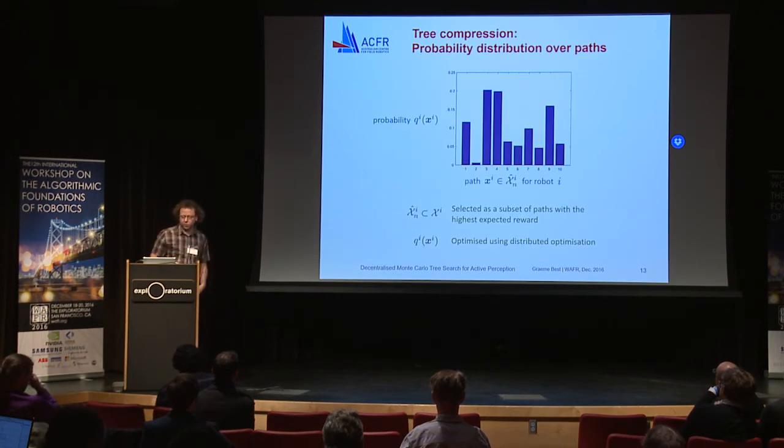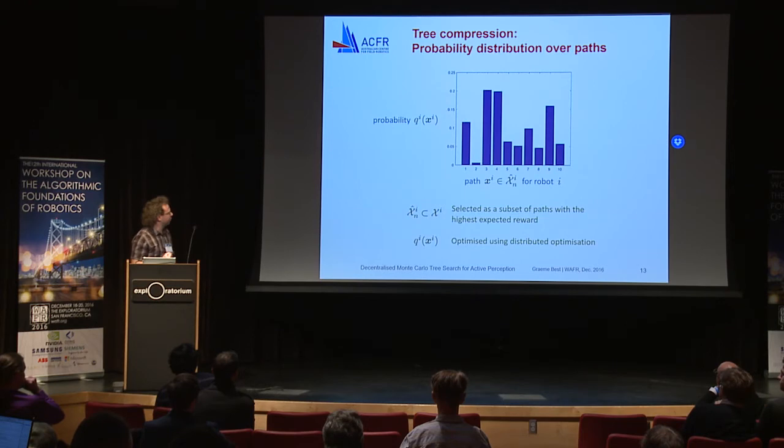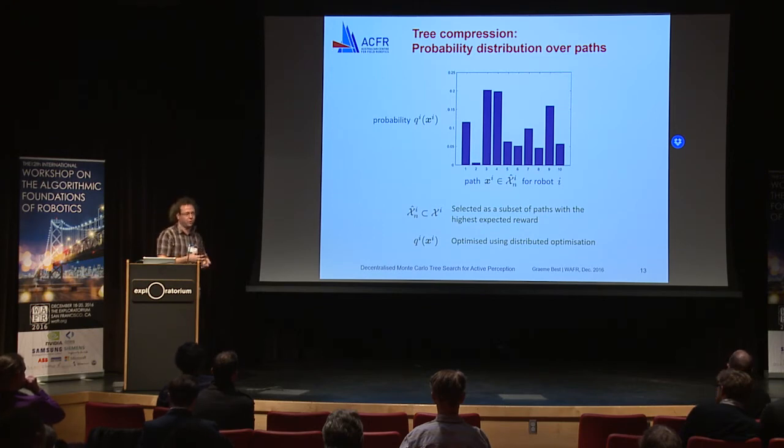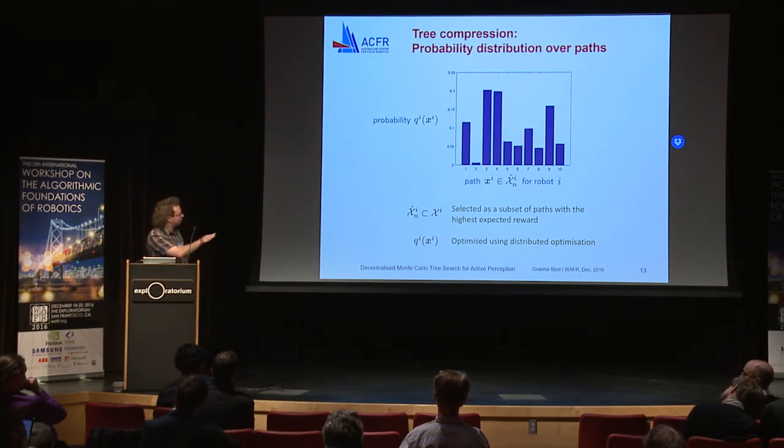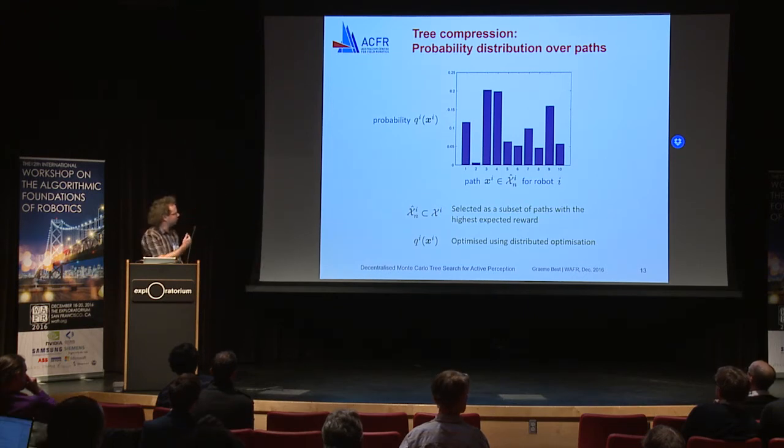Now getting to the next part of the algorithm, these are the probability distributions I've been mentioning. What we're going to do is compress the tree. The main idea is that if we compress the tree, then we can communicate it between the agents, and also we can plan based on this distribution. We define the x-axis, the domain of this distribution, as a subset of paths with the highest expected reward so far indicated by the search. And our y-axis, the probabilities, are going to be defined by this distributed optimization, which I'll come to now.